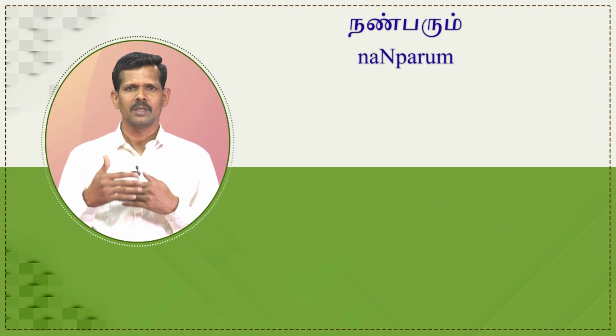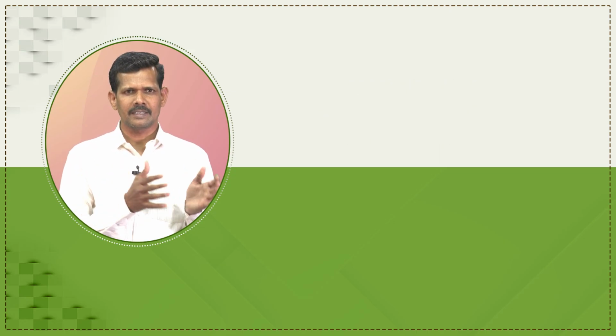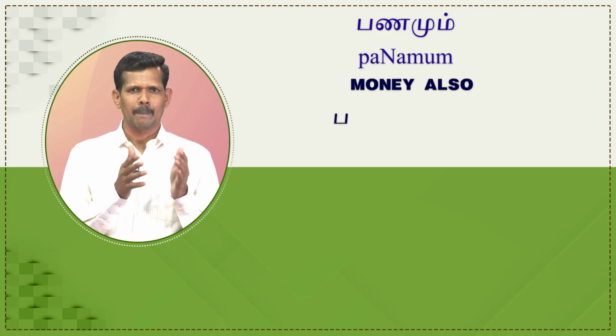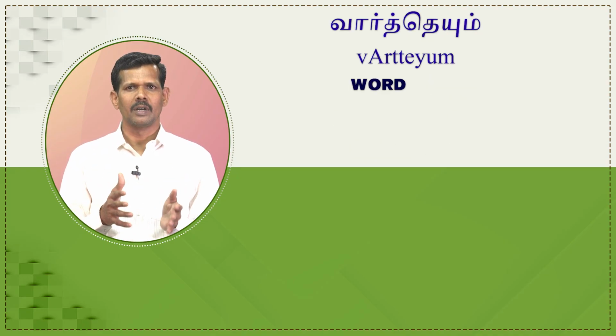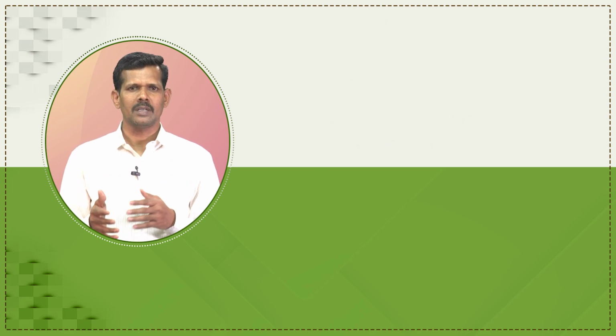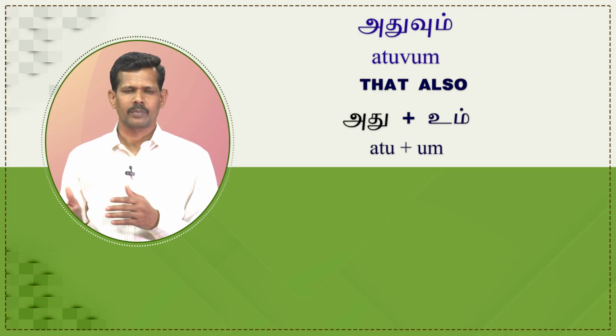Let us see some more examples. Nanbarum, which means friends also. It is segmented as nanbar plus um. Next example is panamum, which means money also. It is segmented as panam plus um. Next one is the vartheyum, which means word also. It is segmented as varthe plus um. Next one is the aduvum, which means that also. Adu plus um. A few phonological changes have been taken place in the above examples. Let us see the changes now.